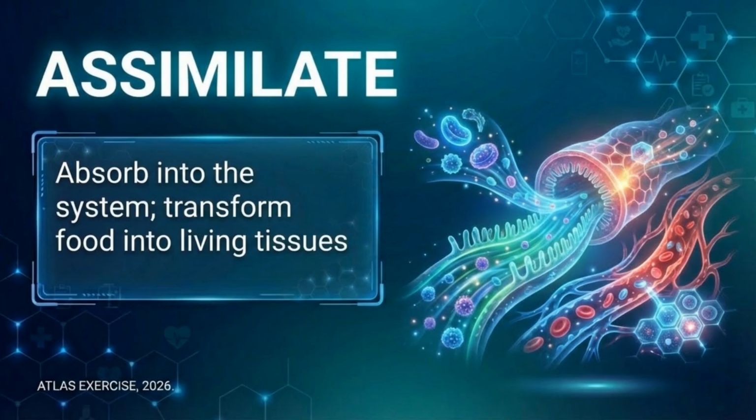Why assimilation matters. Some people struggle with assimilation due to gut inflammation, poor enzyme production, stress, aging, or nutrient deficiencies. At 51, assimilation efficiency naturally decreases slightly, especially protein utilization, which is why adequate protein intake and digestive health matter more with age.